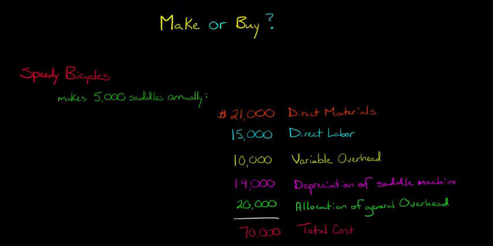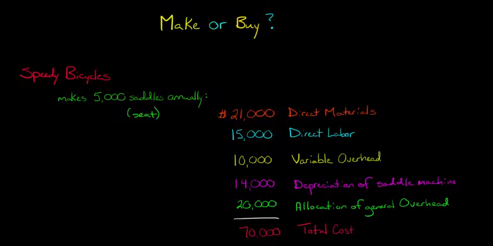In this video, we're going to talk about the make or buy decision, which basically revolves around a firm trying to decide whether it should manufacture a product internally or purchase it from an outside supplier. So let's say that we have a company called Speedy Bicycles, and they manufacture bicycles and sell them. Now they're trying to decide whether or not they should make the bike saddle, which is the seat on the bicycle, so that's the bike seat.